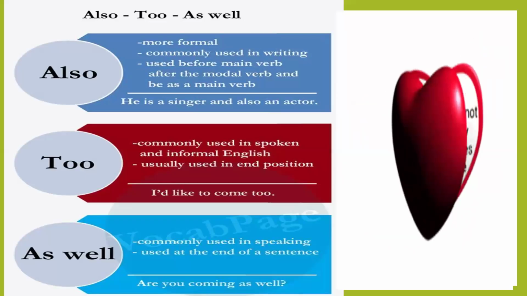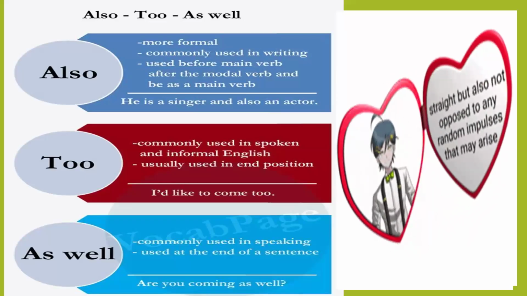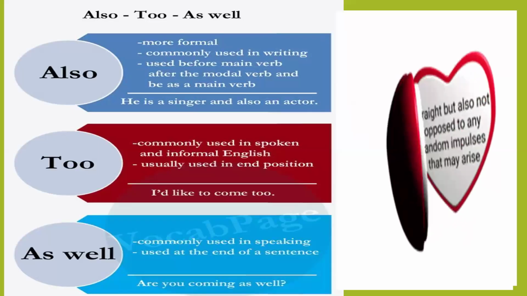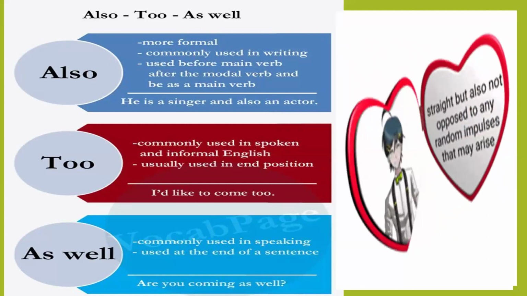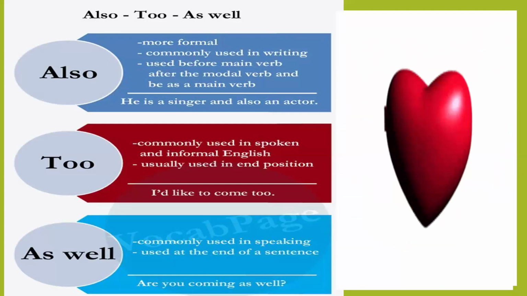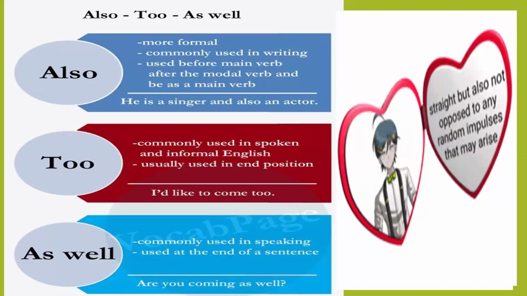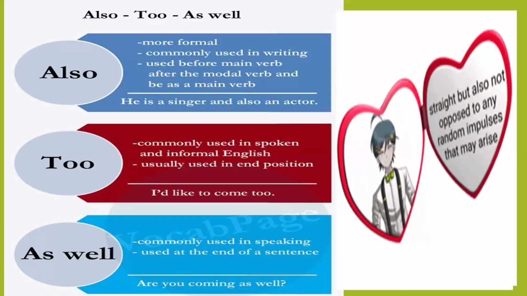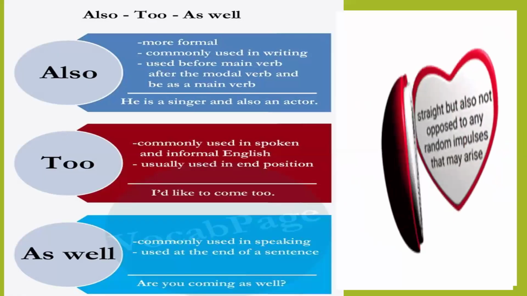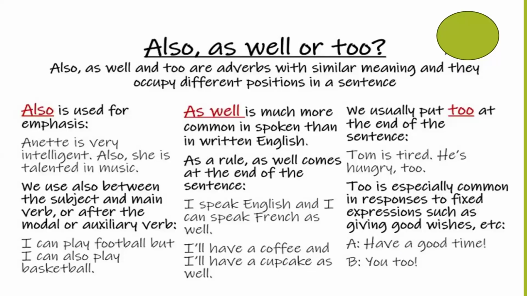So remember, also usually goes earlier in the sentence. About too and as well, they come at the end. Too and as well come at the end of the sentence, but as well is a bit more formal. So this is about the differences between also, too and as well. Also, as well, or too are adverbs with similar meaning and they occupy different positions in a sentence.